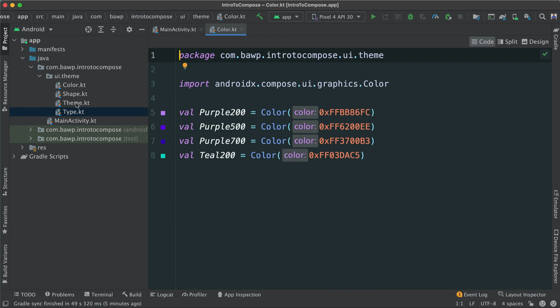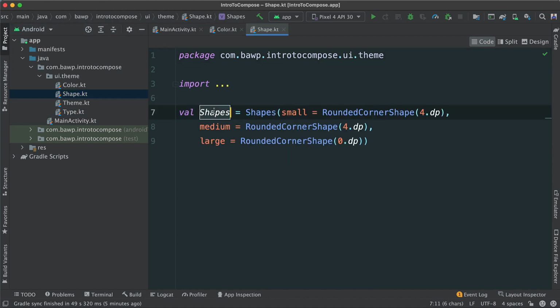All right, and we have shape. For shapes here, we can actually use certain predetermined shapes for our user interfaces, for our widgets, as we create them in our main activity or anywhere else in our application. We can create our own, obviously, but there are a few that are set as a default for us to use. As you see here, I have val shapes, and we are getting the shapes.